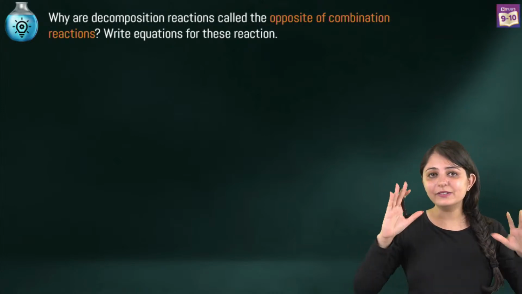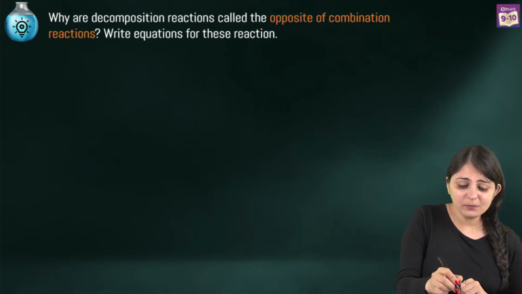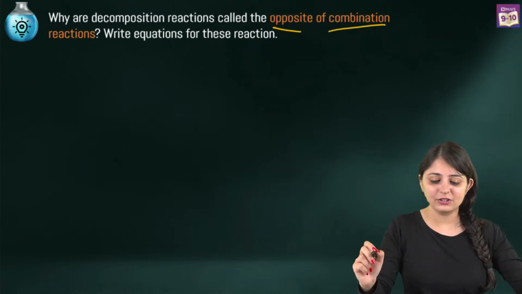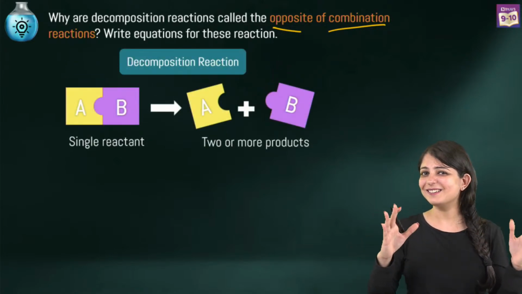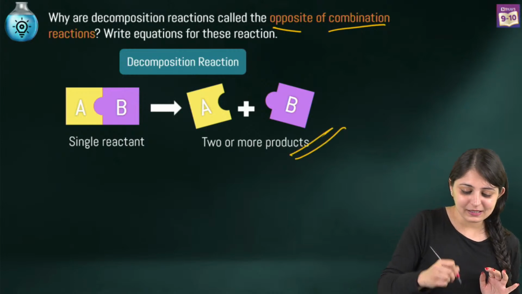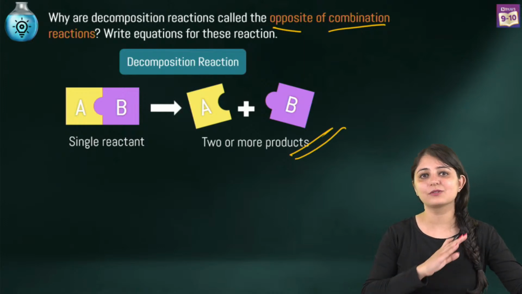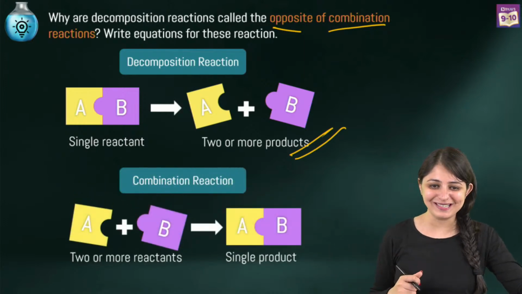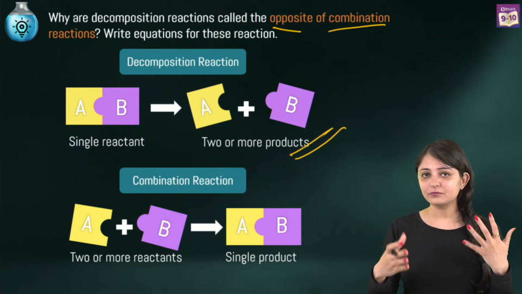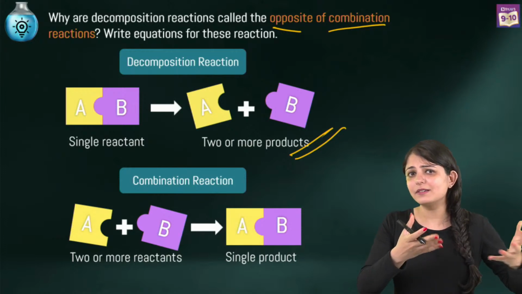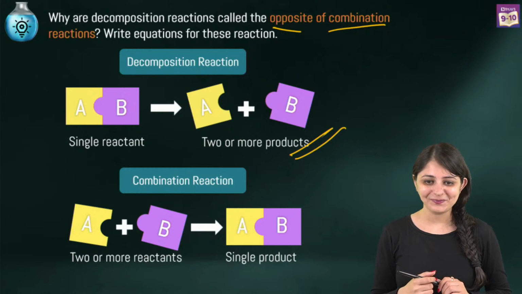So yes, the first thing is to understand what's the key word in the question. Decomposition is opposite of combination reaction. Now, when we talk about decomposition reaction, we've got a single complex reactant that's breaking into 2 or more products, right? And combination is just going to be the opposite. So for combination, you've got multiple, multiple simple reactants, giving you one single complex product.